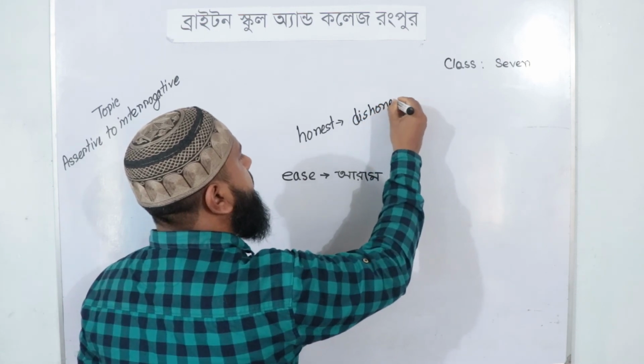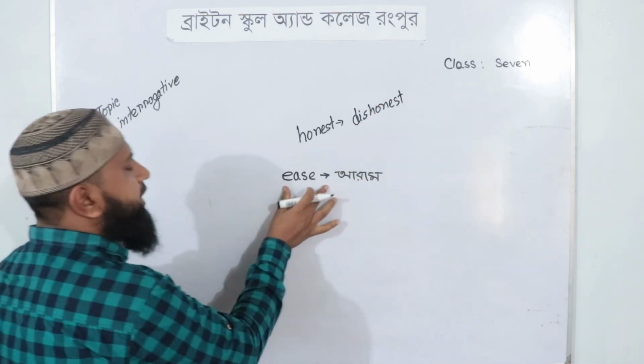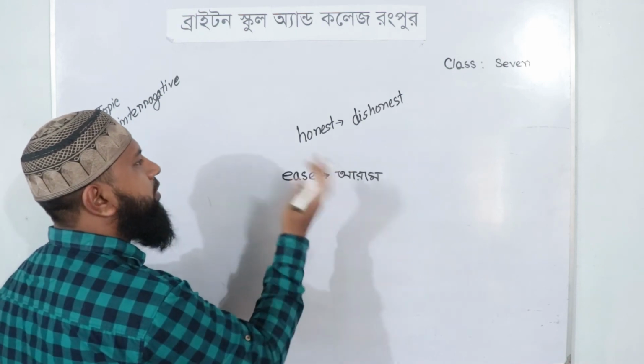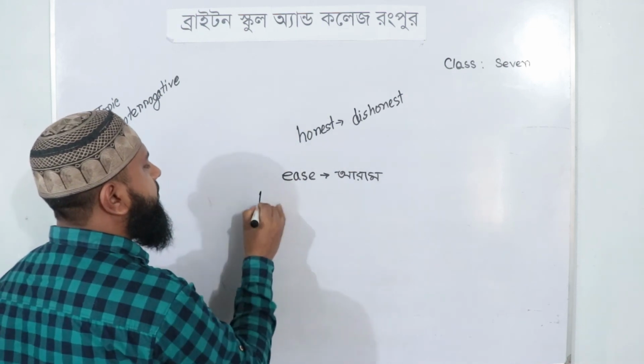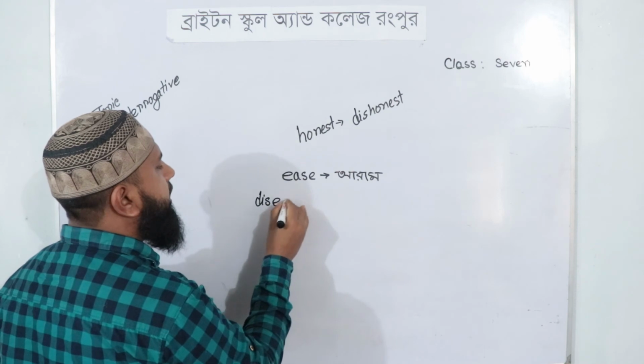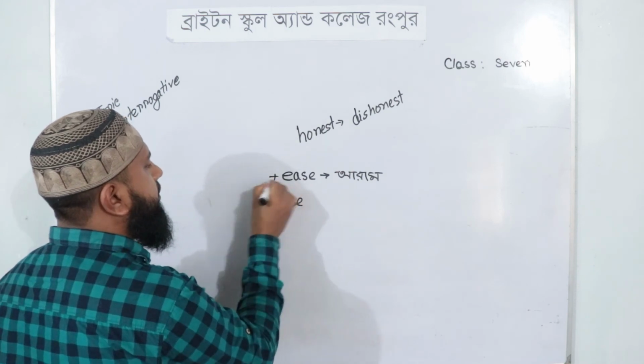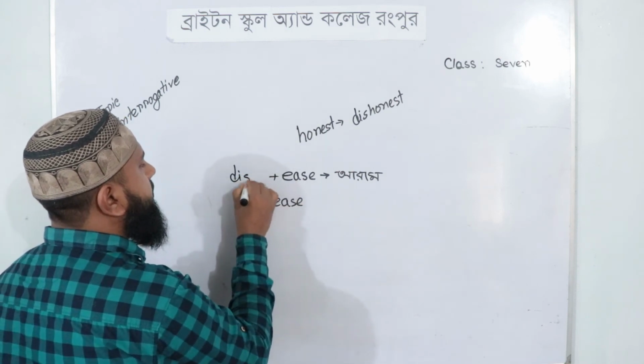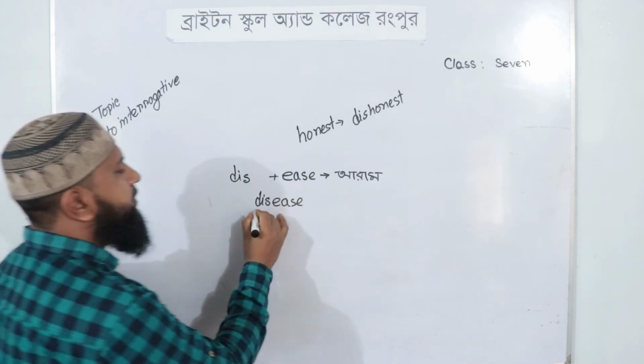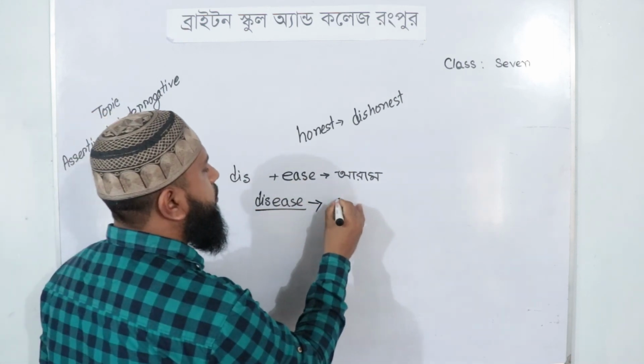Dishonest. In this case, I will also use this, dis plus E-A-S-E, disease. That means rogue.